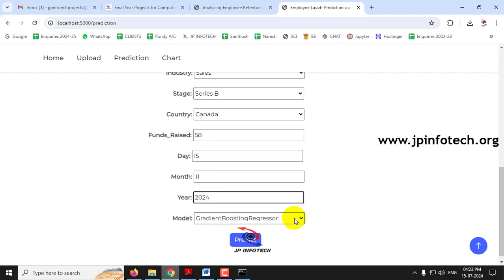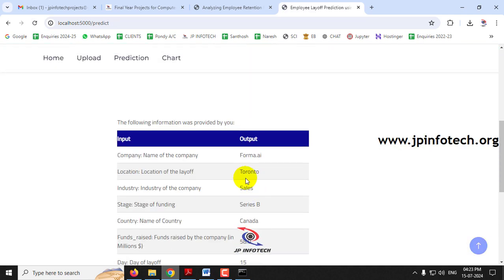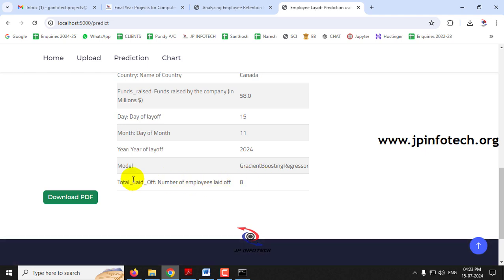Let me select the gradient boosting regressor and then click the predict button. So now you can see the predicted result. The number of employees laid off will be 8.